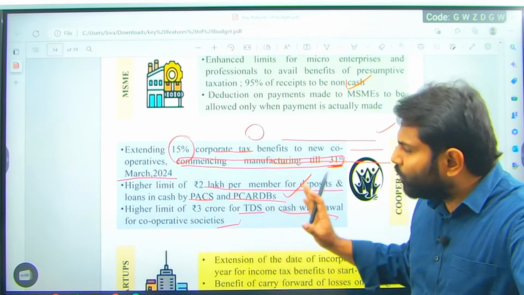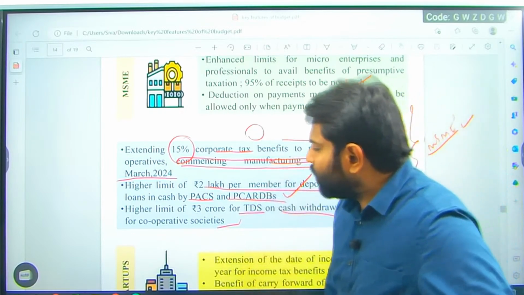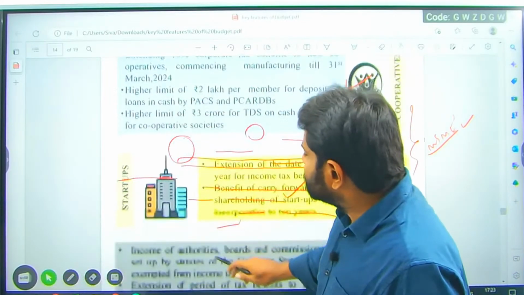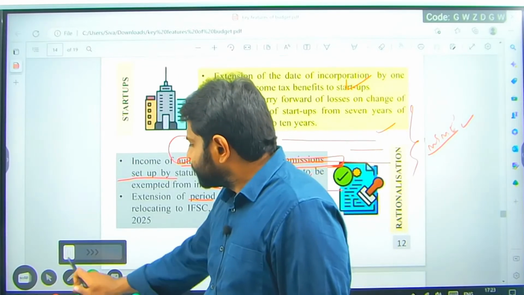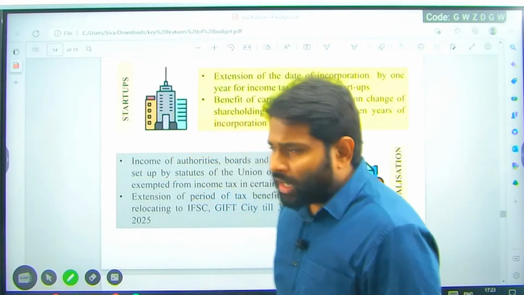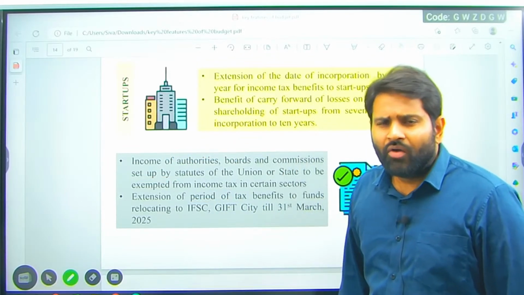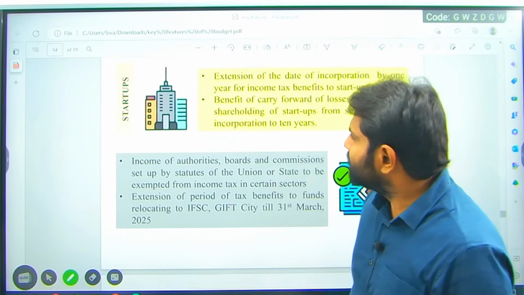They are doing it for cooperative societies, for MSMEs, and for the corporates. Especially when we speak about corporates, we need to speak about startups. Again, we speak the same topic in industry also. When we get into industry, we have to speak about all these present fiscal policy designs.